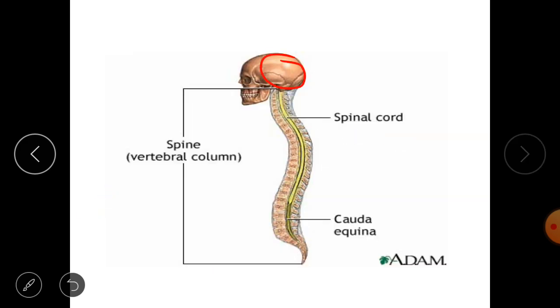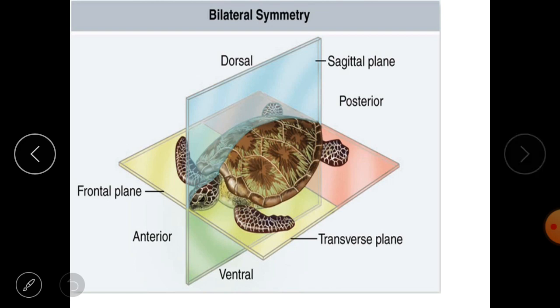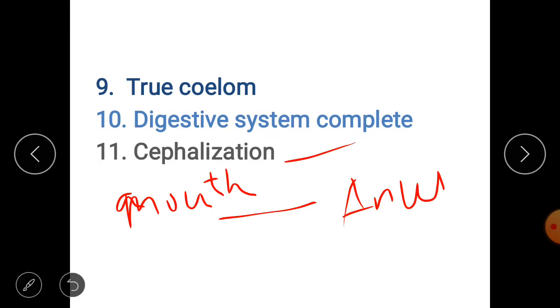Other than this, they have triploblastic dermal layers, a bilaterally symmetrical body, a true coelom, a complete digestive system, and they show cephalization. So these are all the basic fundamental or general characters of chordates. I hope all of you understood the concept. In the next class, we are going to study the classification. Okay, so thank you, that's all.